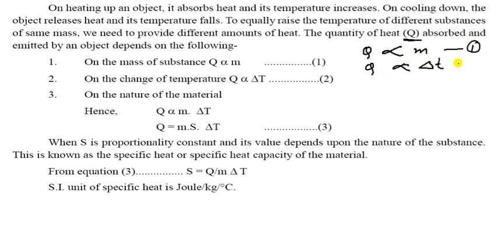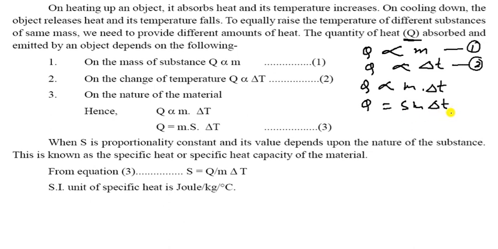Combining both, Q is directly proportional to M into delta T. So Q is equal to S M delta T, where S is the specific heat. We can find the formula.